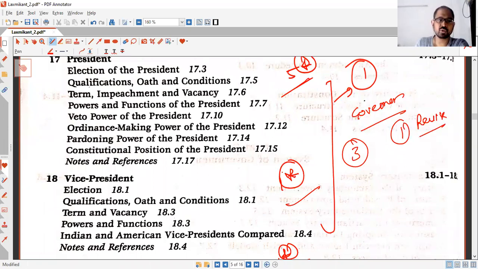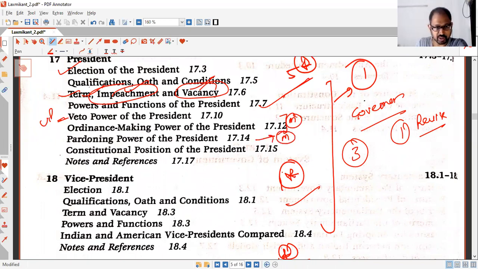In the president, you need to read about the elections, impeachment, term and vacancy. So vacancy is important. Impeachment is again important. Then powers. What are the powers is important, and veto power is quite important. Ordinance is important for mains. And pardoning power is again important for mains.